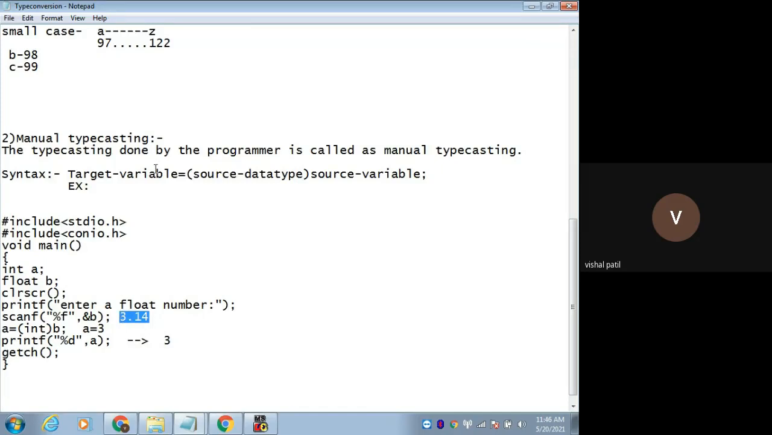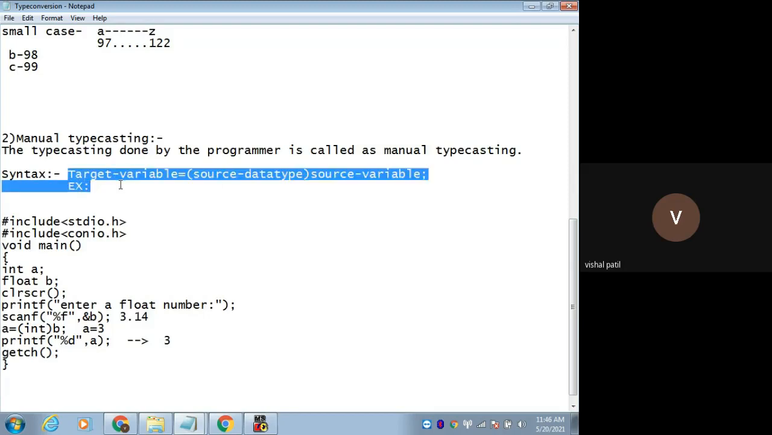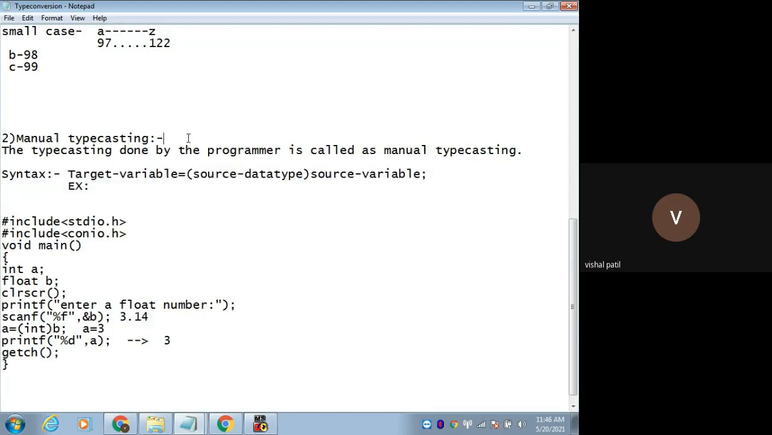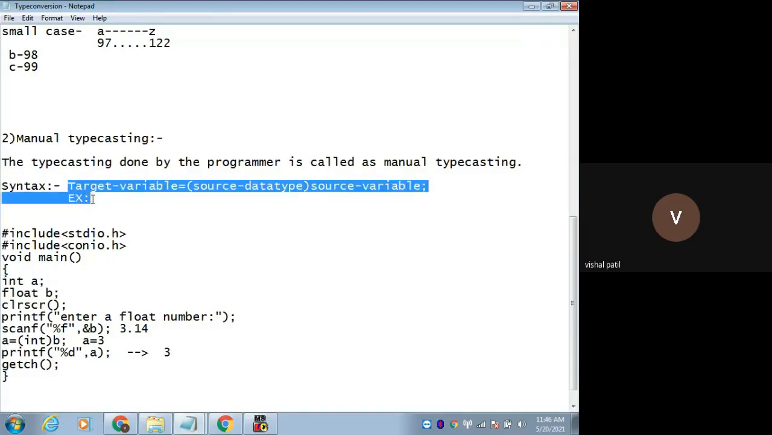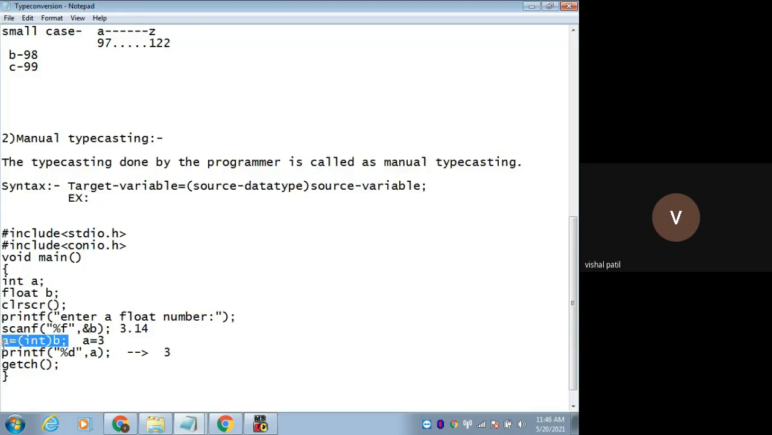Okay. This is called manual typecasting. This typecasting was done by me, not by your compiler, using this syntax. I am using this syntax to convert the float value into an integer value. I want to convert the float type into integer, so I want to convert into integer. That's why I need to write it in a round bracket.